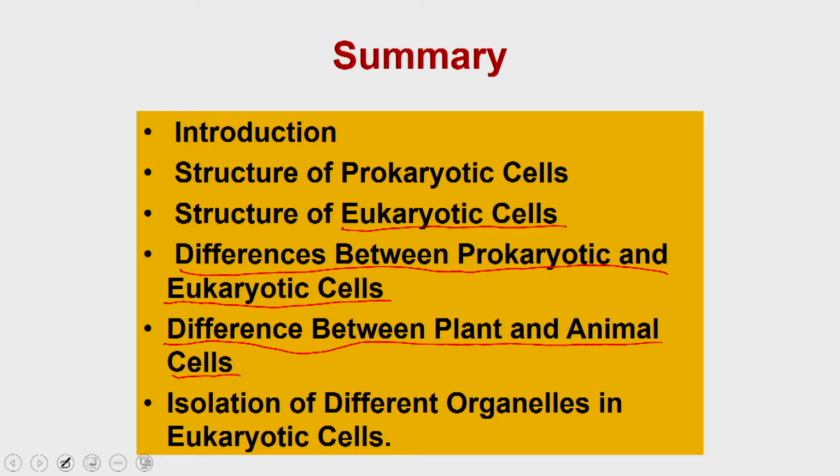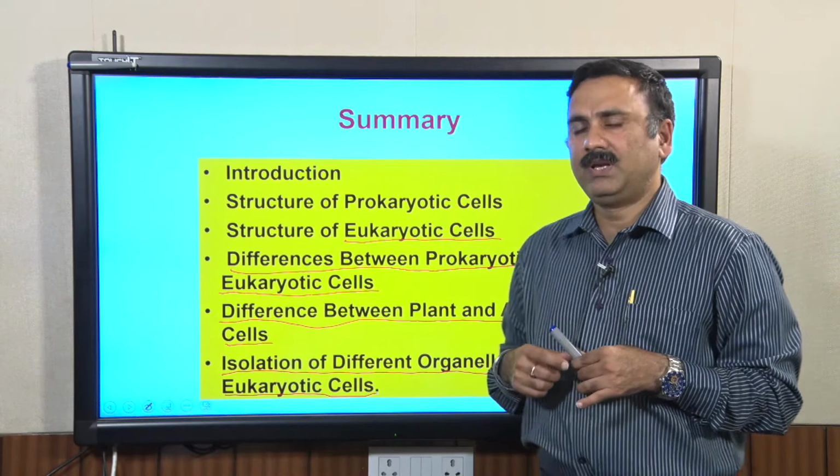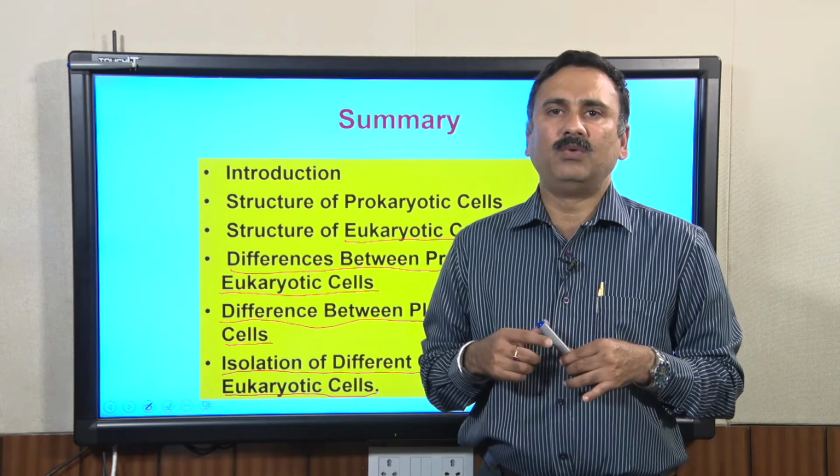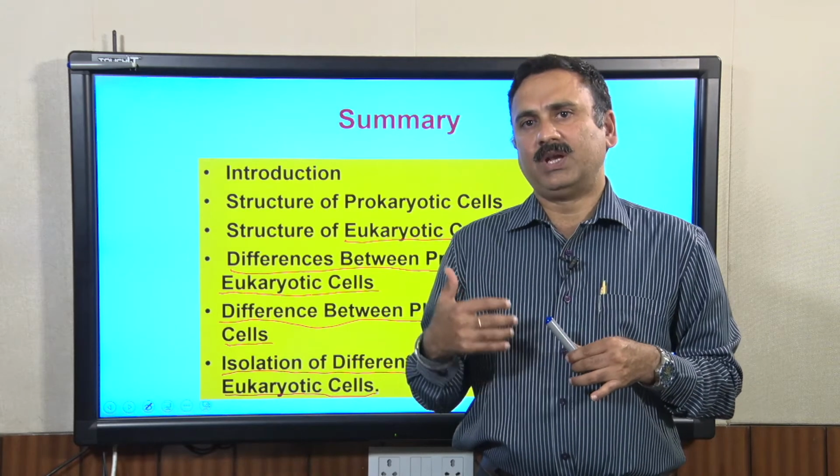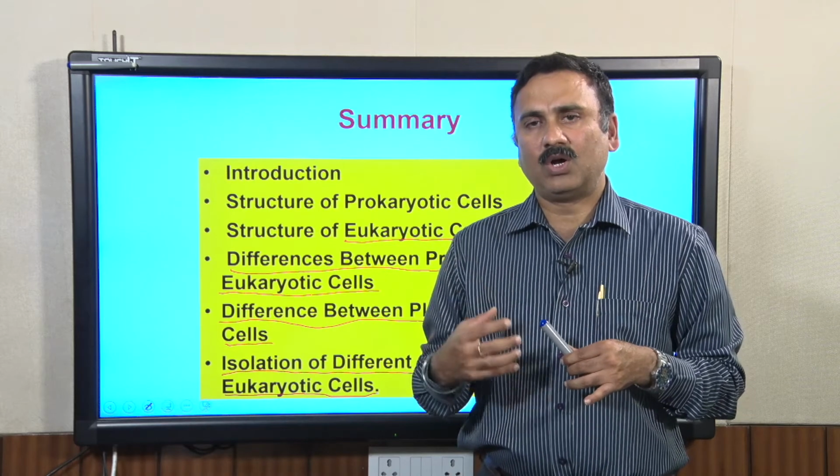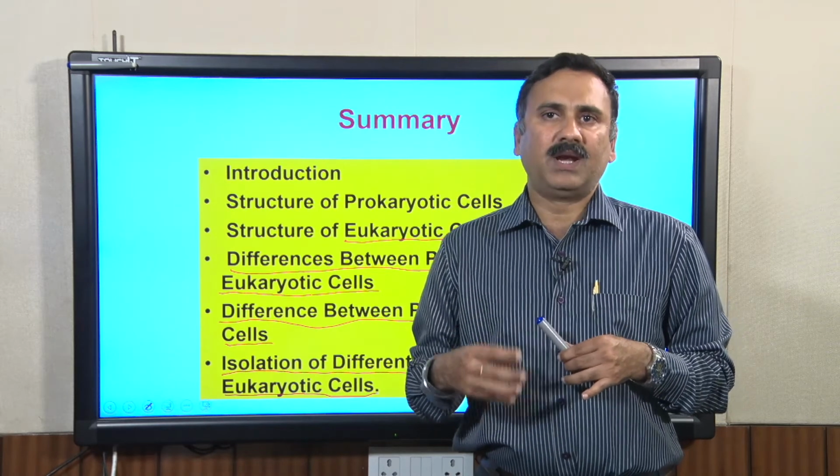At the end, we discussed how you can isolate the different organelles in a eukaryotic cell. We also discussed the isolation of the periplasmic fraction as well as the cytosol from the prokaryotic cell. In this lecture, we discussed the different techniques which you can use to isolate the different organelles present in a eukaryotic cell.